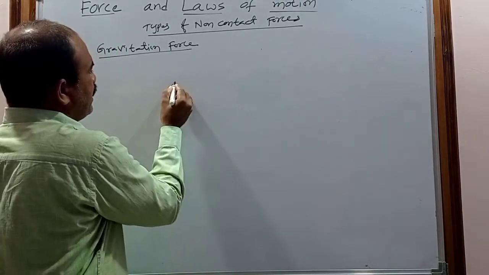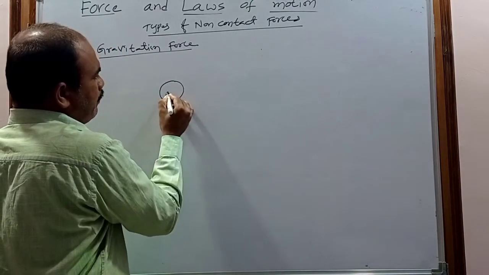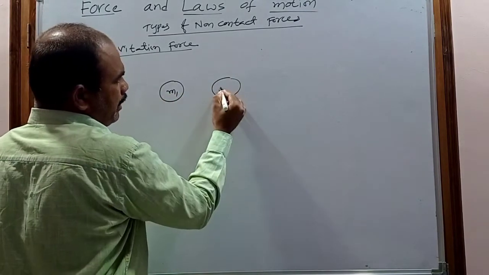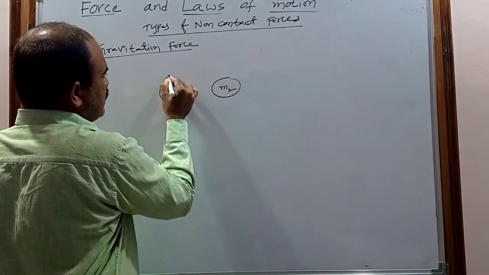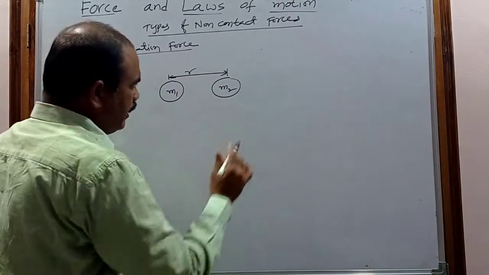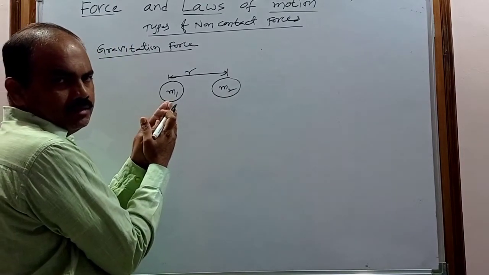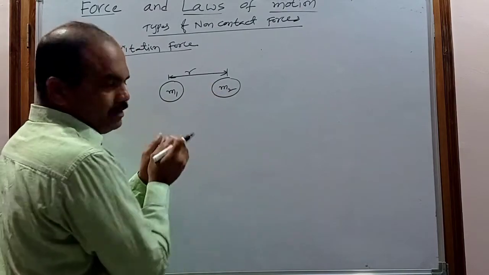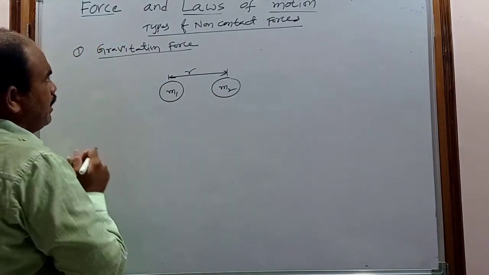For example, consider a body having mass m1 and another body having mass m2, with the distance between them being r. Then between these two bodies, some force of attraction will be developed because of their mass.